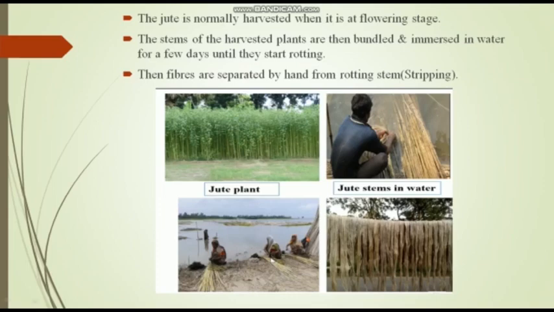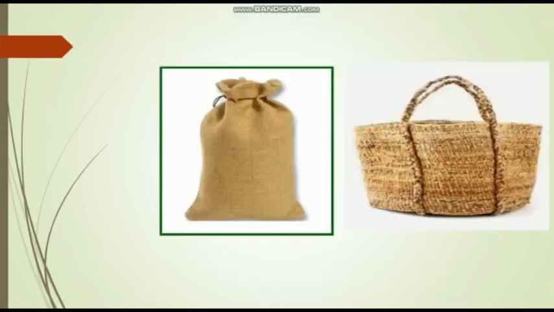As you can see in the picture, the first picture is the jute plant. In the second picture, the people are immersing the stems into the water. In the third, they are removing the stems from the water after they have rotted. And in the fourth, you can see that the jute fibers are so soft, and they are hung to dry in the sun and then they are used as fibers. You can see the products made of jute fibers, that is the sacks and the jute bags that we use.